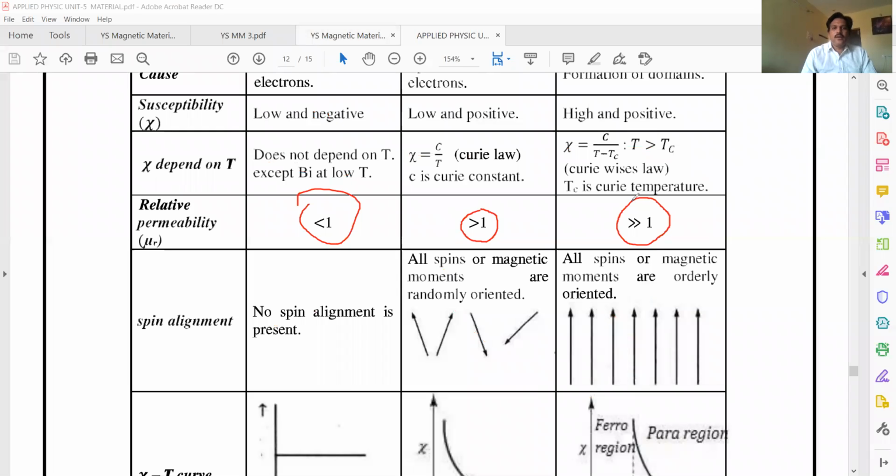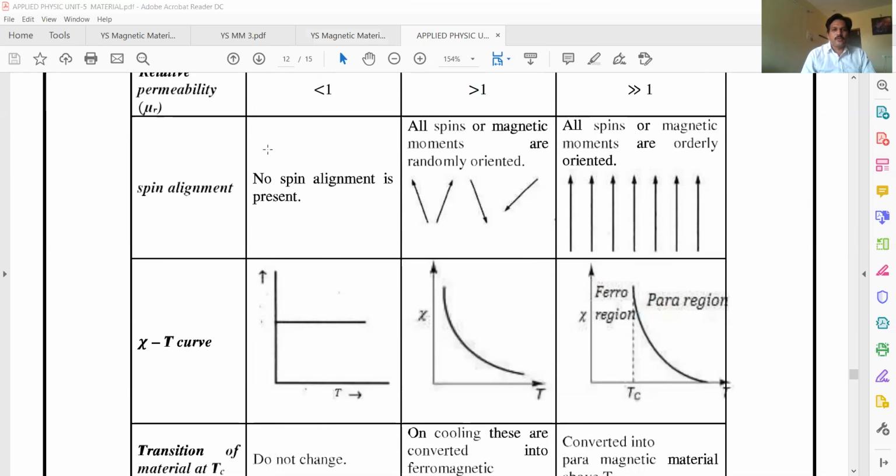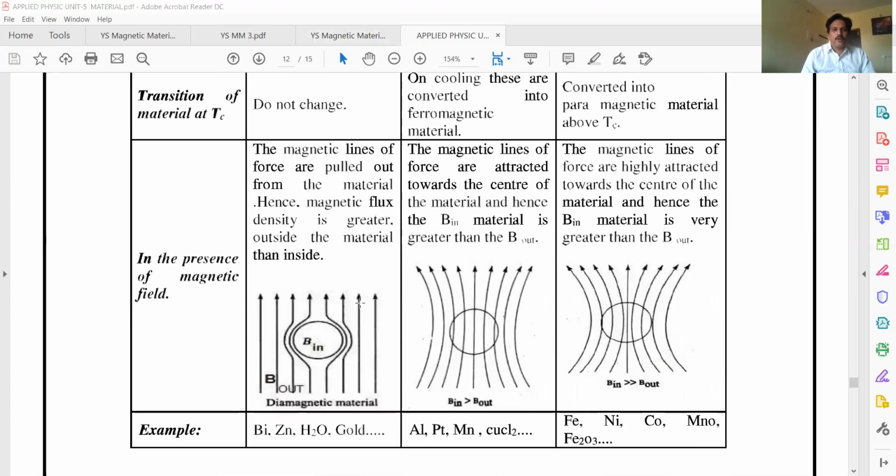It is less than 1. It is less than 1. It is greater than 1. It is greater than 1. The same is shown in terms of B in or B out. Permeability is always related with induction, magnetic induction. See this one, B in and B out.